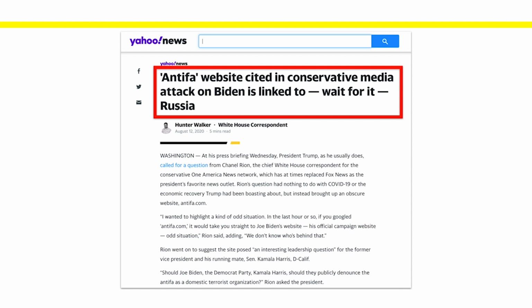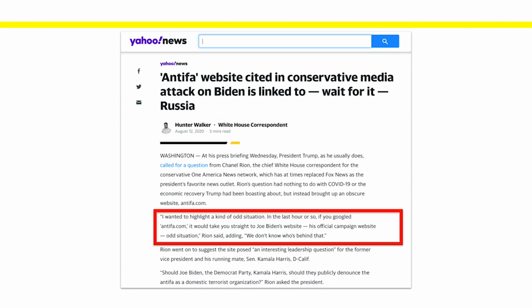And so we can see here in the article, someone asked at a White House briefing why Antifa.com is redirecting to Joe Biden's website. And you don't need to know about American politics, and we're not going to go down that rabbit hole, but all that is to say it was seen as newsworthy, and potentially a negative thing for Joe Biden. But this claim about it being linked to Russia is the thing that we want to look at.